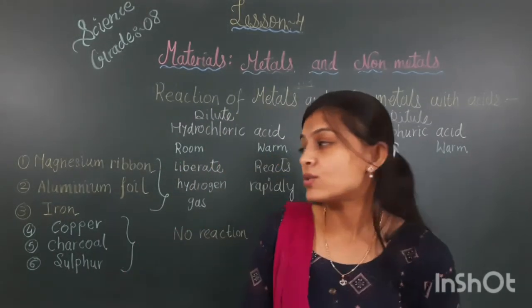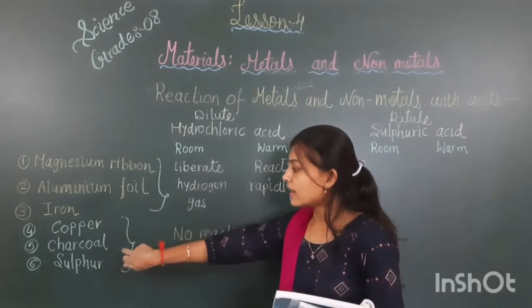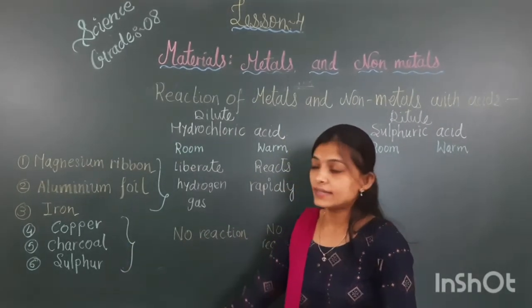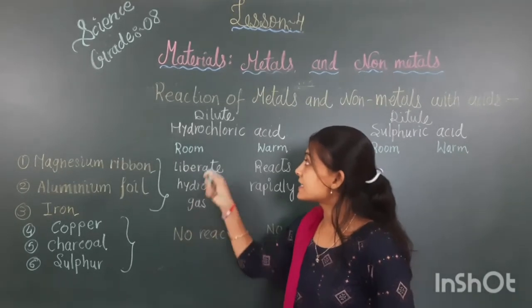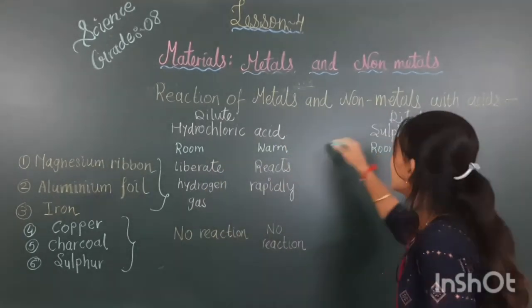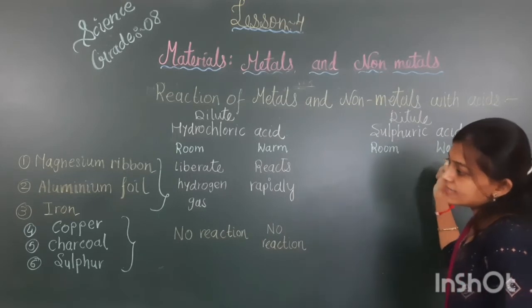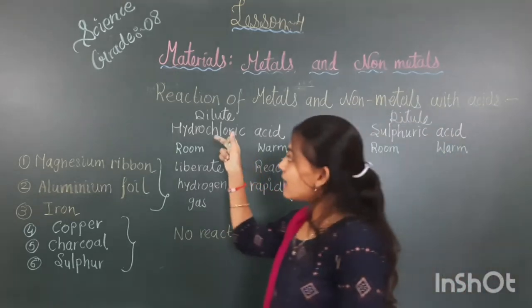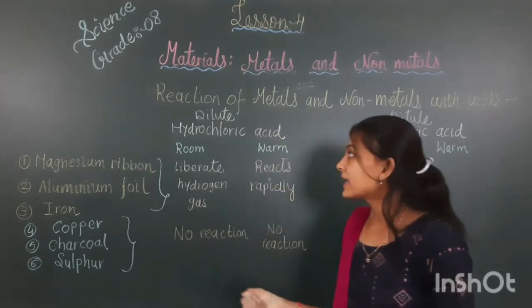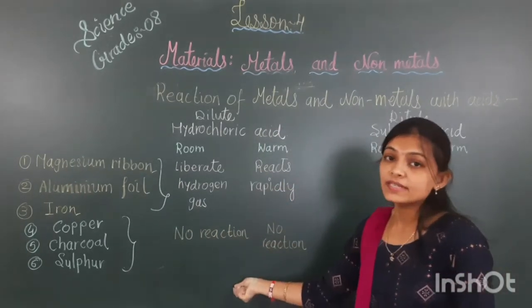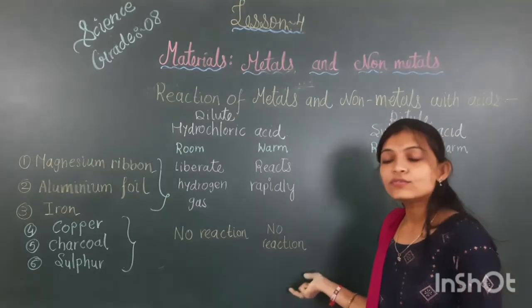But non-metals are given here: copper, carbon, and sulfur. As we know that these three are examples of non-metals. What would be the reaction in dilute hydrochloric acid and dilute sulfuric acid? In dilute hydrochloric acid, there is no reaction which we can see in the room temperature and also in the warm temperature.